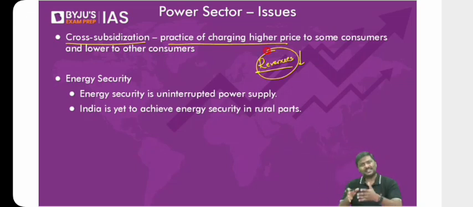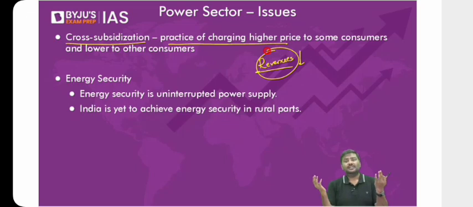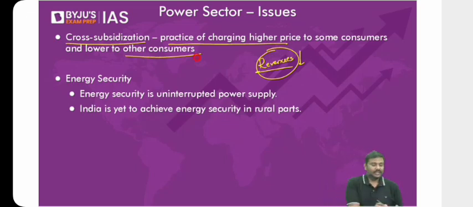And many states are practicing cross-subsidization. For example, the state of Telangana practices cross-subsidization. Do not literally take it as a state; the state government of Delhi, or Delhi government, practices cross-subsidization. Many states do that. So when you have a practice of cross-subsidization, automatically the revenues collected by the government will go down. Right. Next one, energy security.